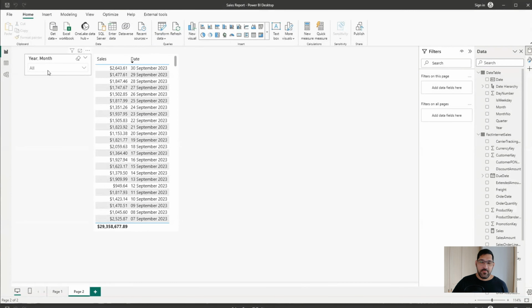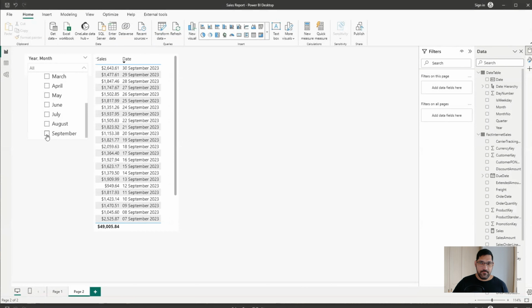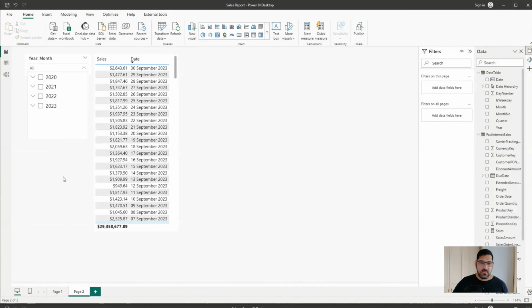And if we go to our report view, as you can see, I don't have the filter on all pages like I did before over here on the right. So we're not using that. And yet our slicer only has dates up to and including yesterday. So that is a second way of limiting or removing the future dates from the front end of your report.